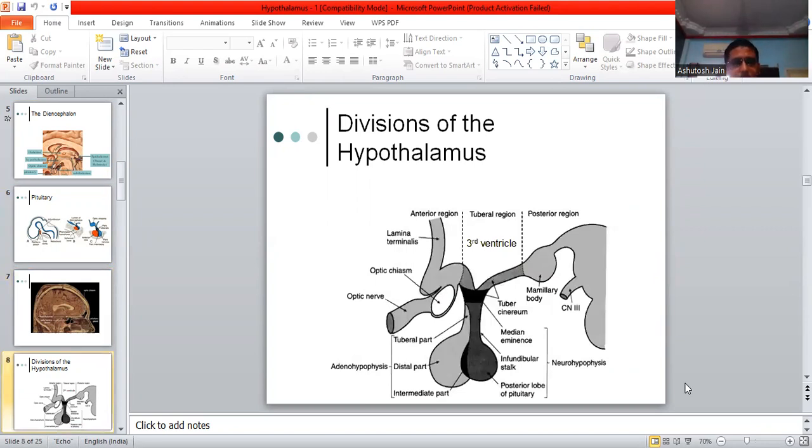This diagram is very much important. This diagram is depicting the divisions of the hypothalamus. Okay,